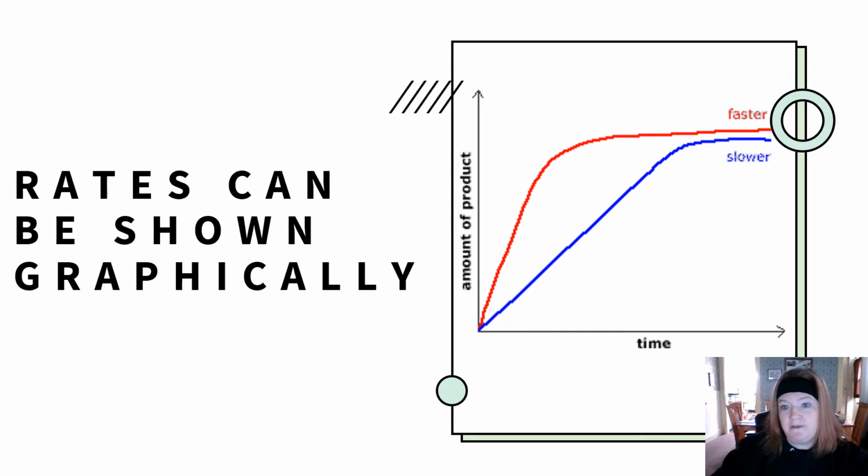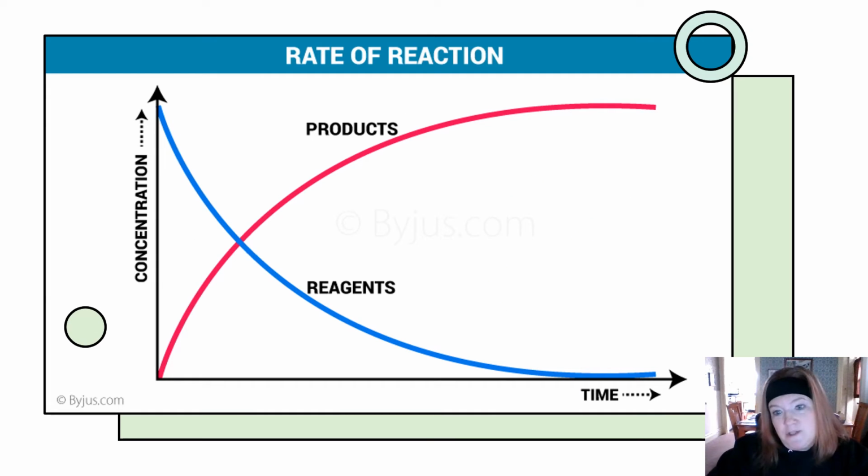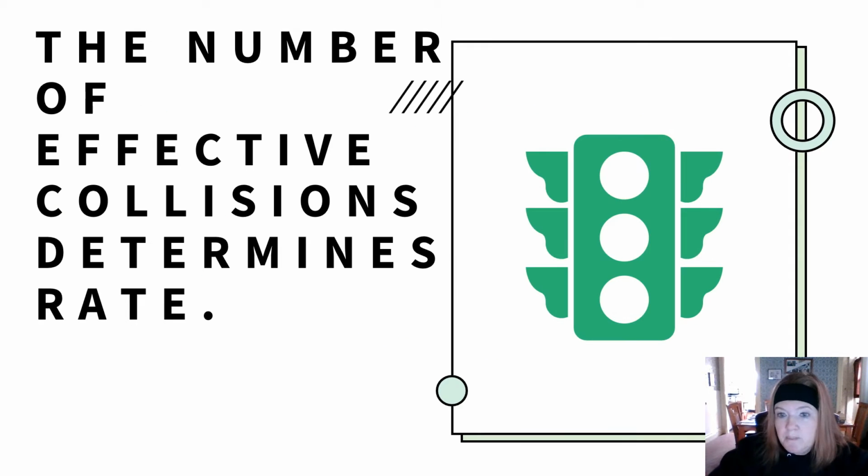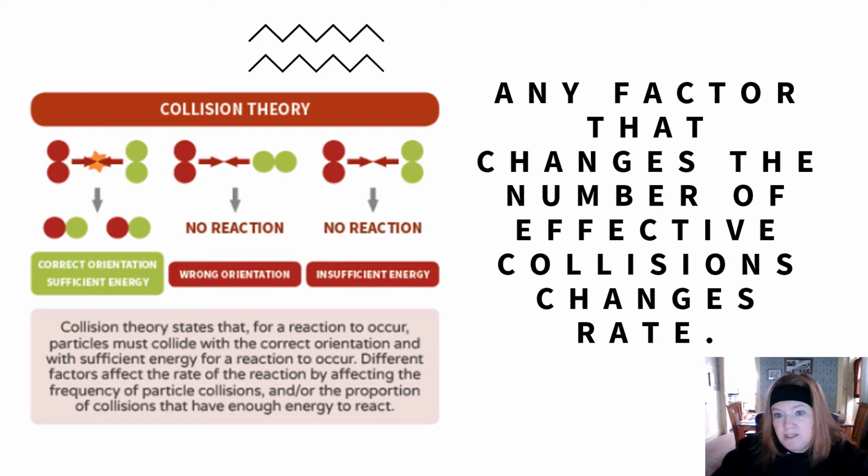So rates can be shown graphically. A steeper slope, it's occurring faster. A flattened slope, it's occurring slower. We can also show concentration in a graphic format, but when we're talking about rate, we're really looking at what we saw in the previous slide. So the number of effective collisions determines the rate. Remember, we've got to collide with enough energy and in the right orientation. So any factor that changes the number of effective collisions can change rate. So remember, lining up correctly, the correct orientation with enough energy.